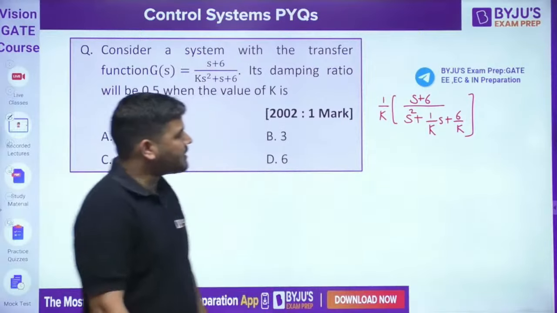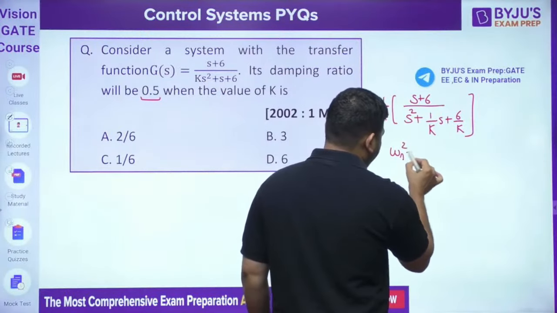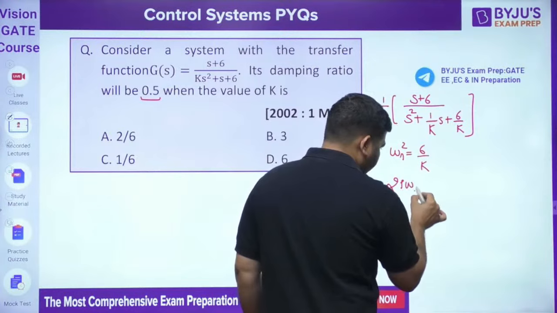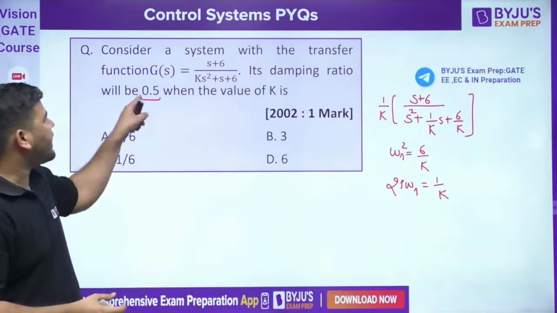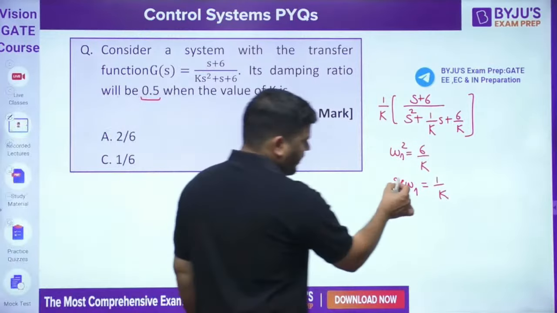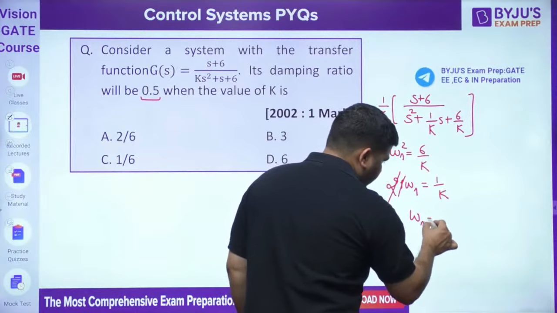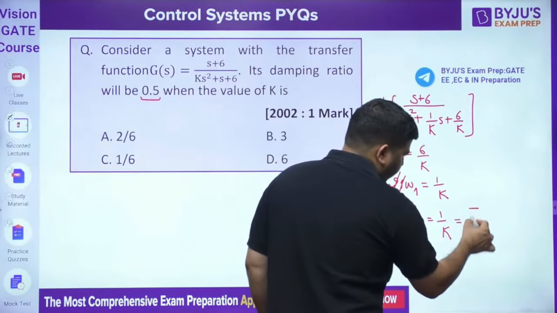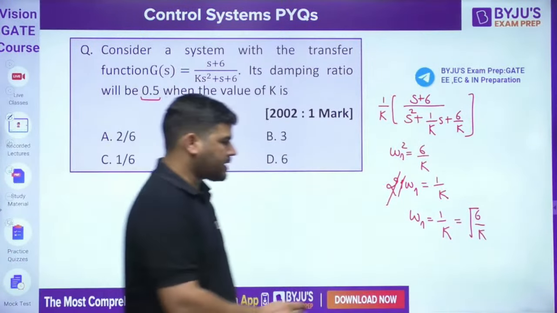From it, omega n square is equal to 6 by K, and 2 zeta omega n is 1 by K. It is given that zeta is 0.5, so 2 zeta is 1 and omega n comes out to be 1 by K. From the other relation, omega n is root of 6 by K.